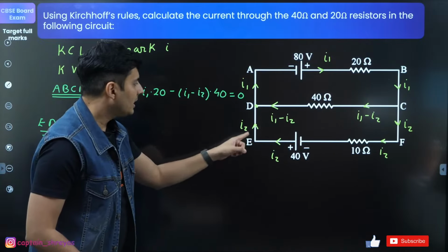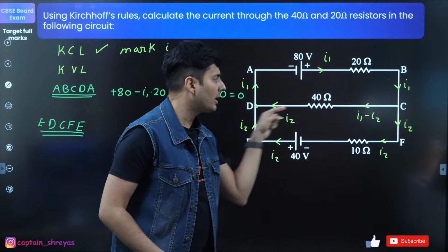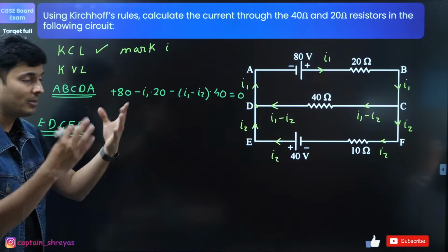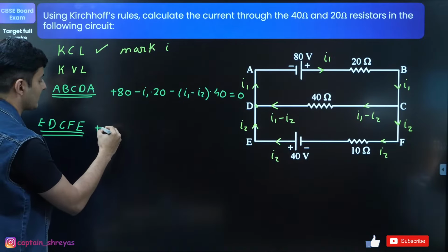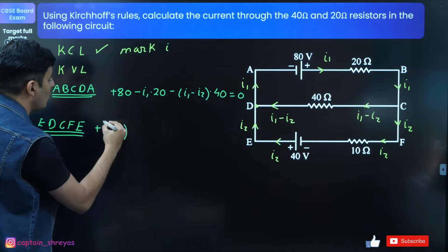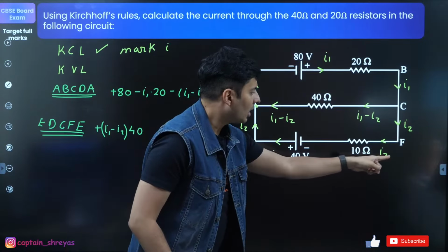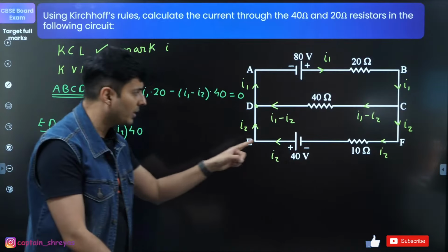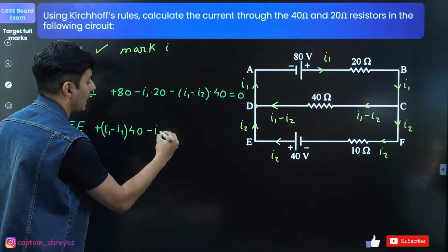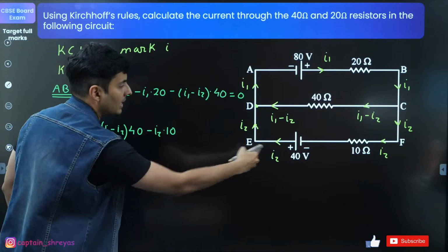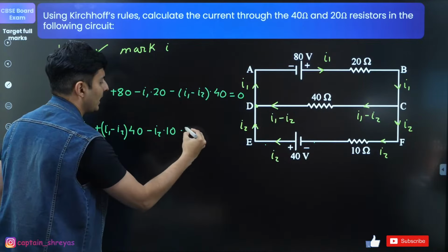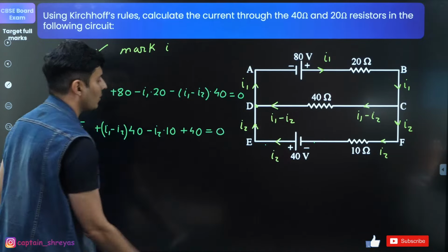For this loop, E to D nothing. From here to here, I'm going against the direction of current, so it will be an increase. So it will be plus (I1 minus I2) into 40. Then here there is nothing. Here I'm going in the direction of current, so dropping the voltage. So minus I2 into 10. Then here low to high, so plus 40 is equal to 0.